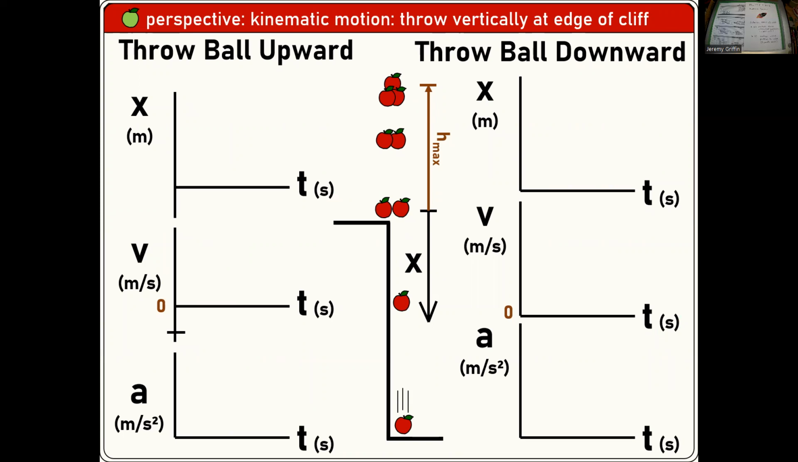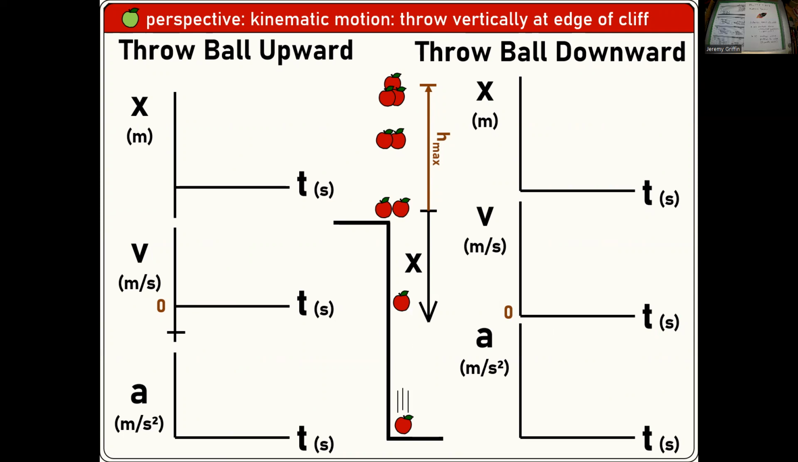Ooh, throw a ball upward, throw a ball downward. So let's go back to the cliff. Right, so we're at the top of the cliff still. You guys see that cliff in the middle of the page? So the left three graphs are throwing a ball upward, right three graphs are throwing a ball downward. Let's still define down as the positive direction. So these graphs are going to be sort of upside down. That's how we normally do them in this class, right?